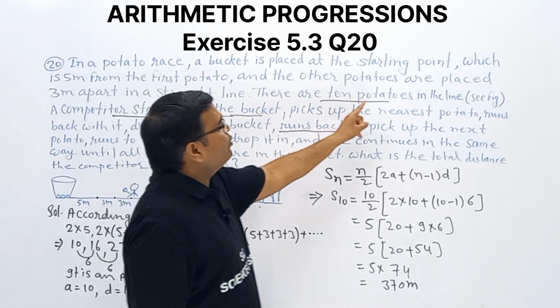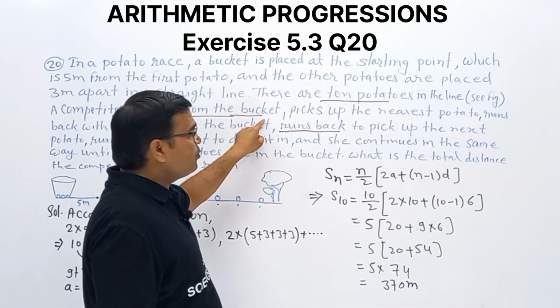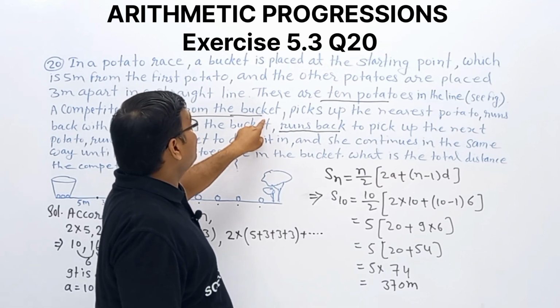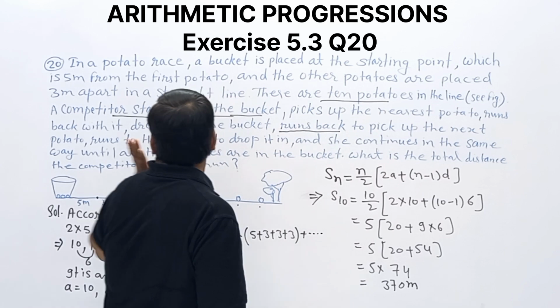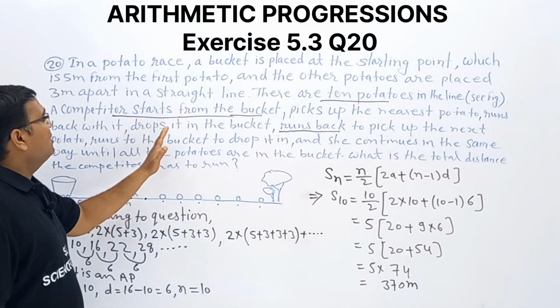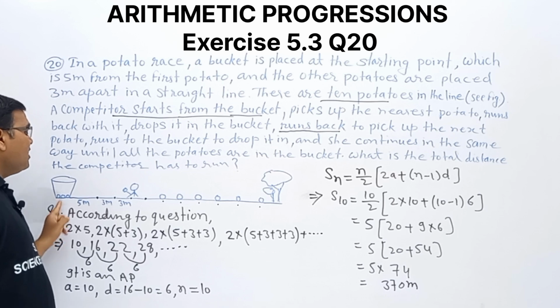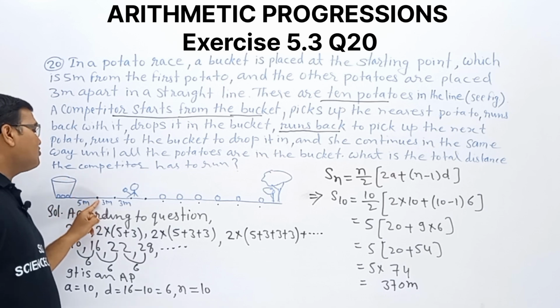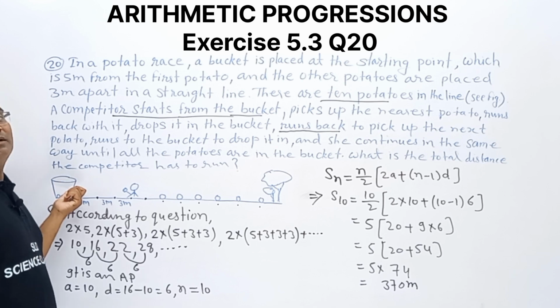There are 10 potatoes in a line. The competitor starts running from the bucket, picks up the nearest potato, runs back with it, and drops it in the bucket.